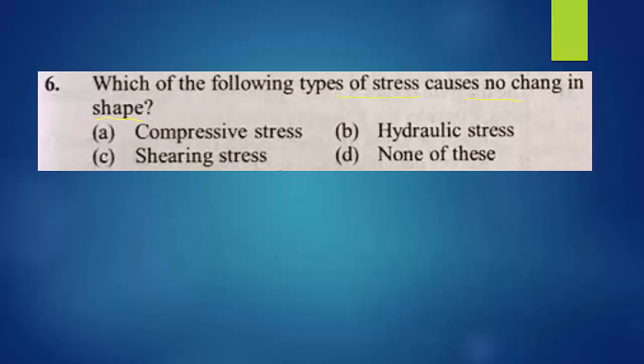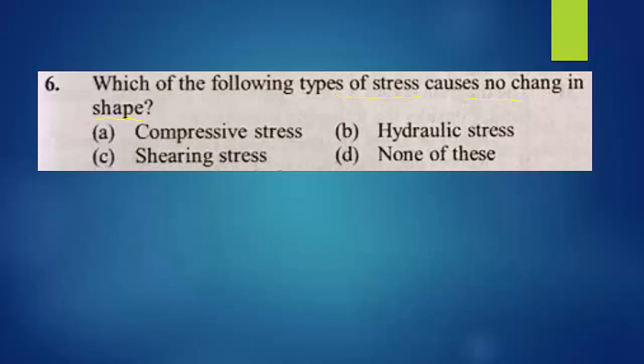You can observe the options one by one. The first option is compressive stress. What is compressive stress? Compressive stress is exactly opposite to bulk modulus, bulk stress. Compressive stress means there is a decrease in the volume. Then come to shearing stress.